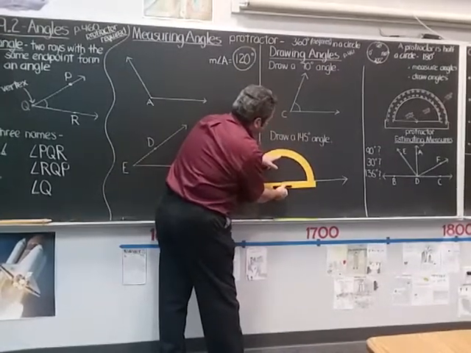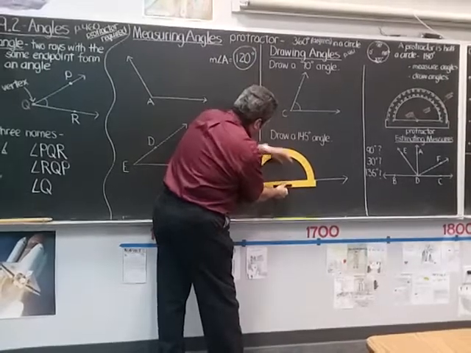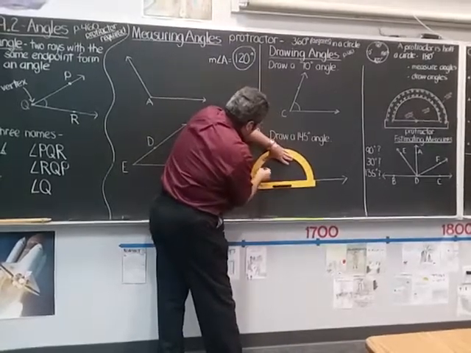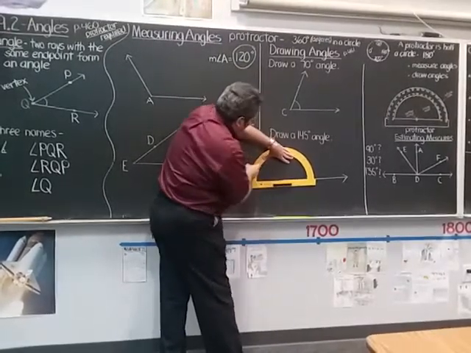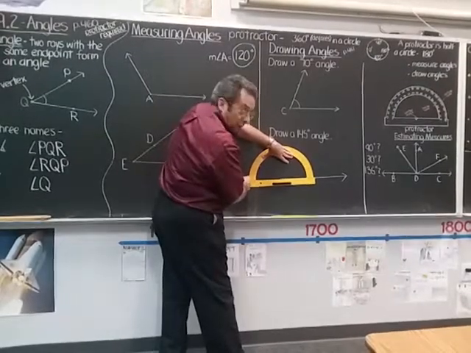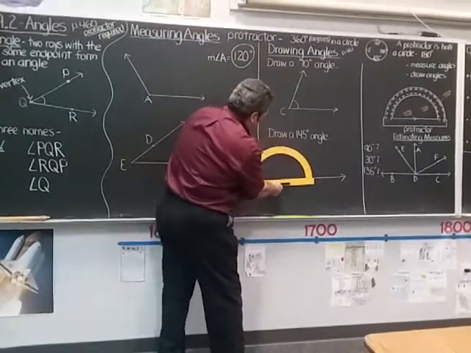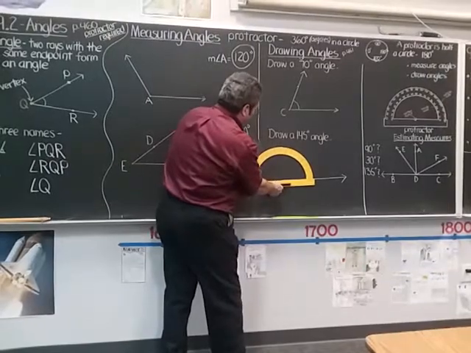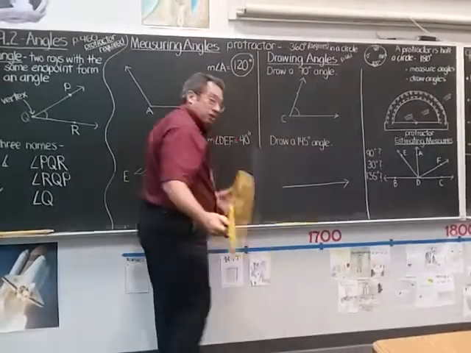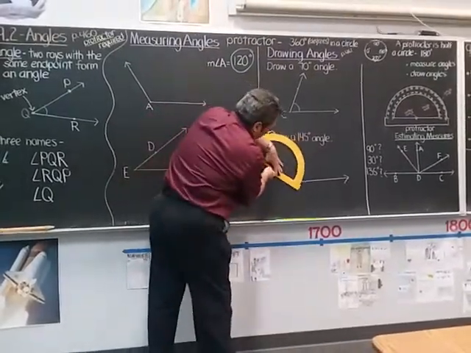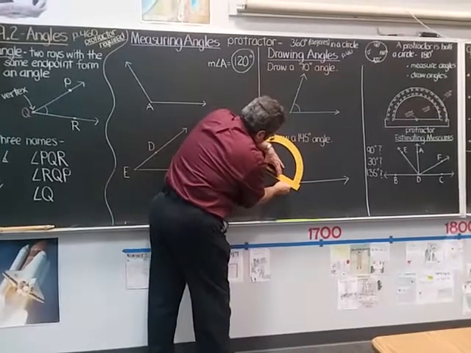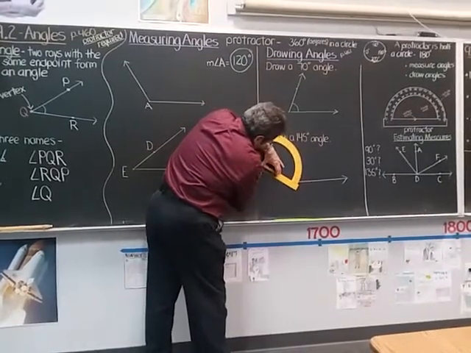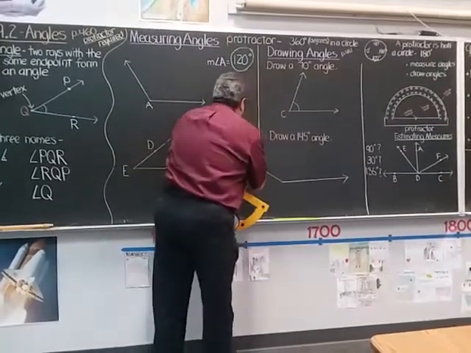There's 90 at the top, 130, 140, and using what's on my scale here on the protractor, I put a mark at 145 degrees. I lift this off now, and I can connect the points here and have a perfectly drawn angle.